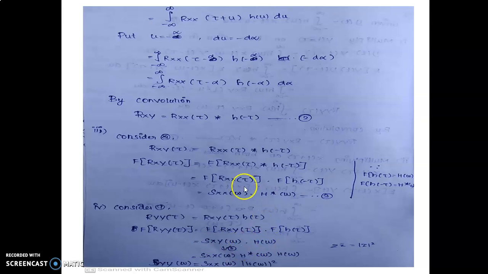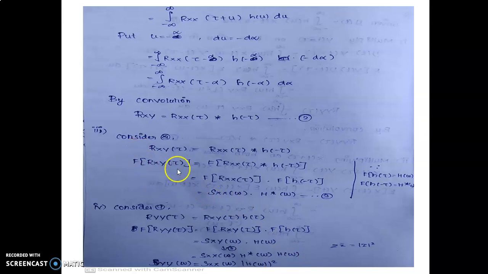By equation 3, writing Sxx(ω) H*(ω) H(ω). So Syy(ω) equals Sxx(ω) times the modulus of H(ω) the whole squared.